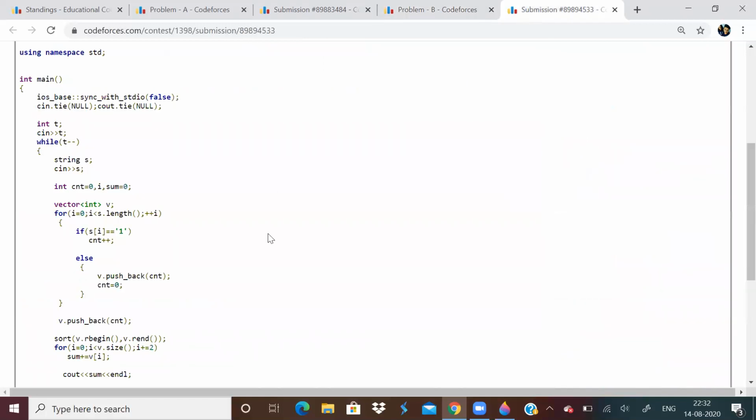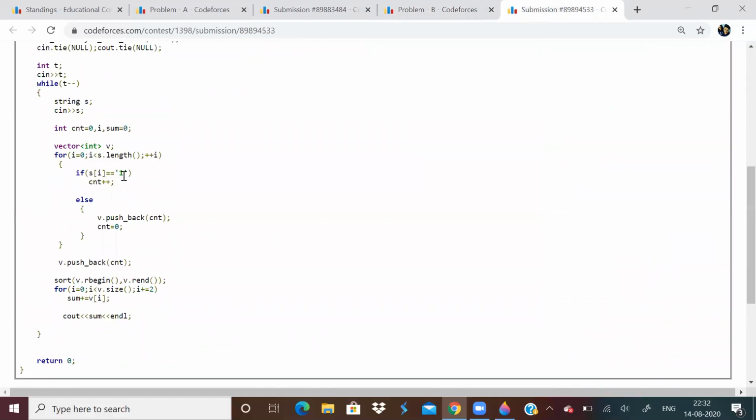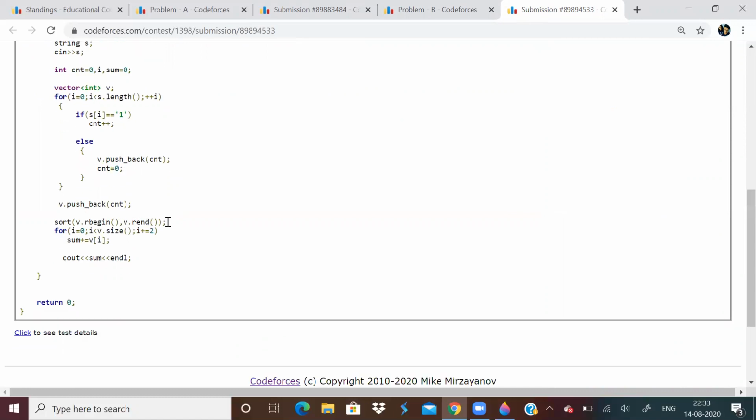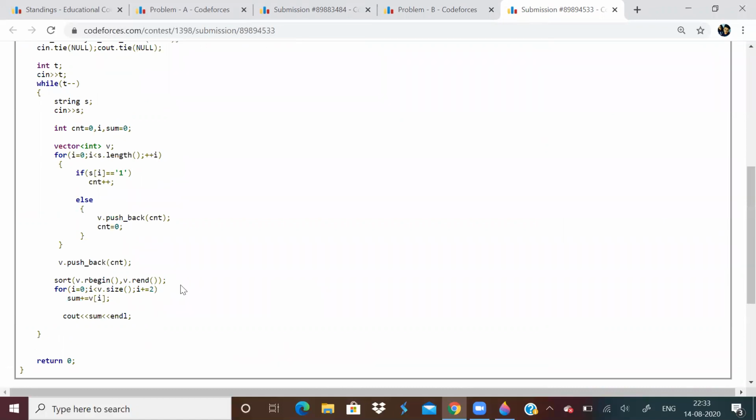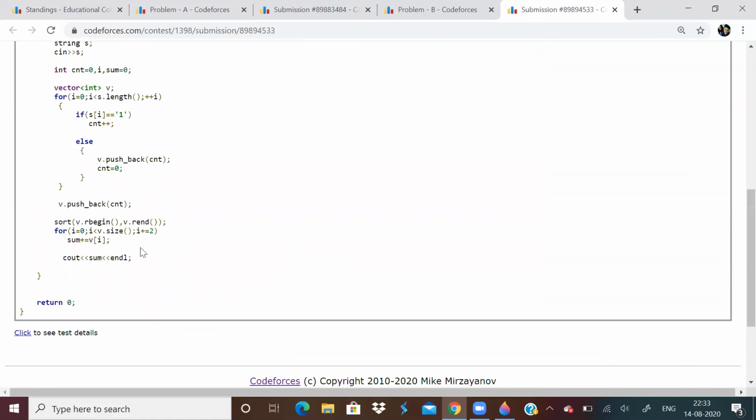So basically it's a very simple problem. Whenever we get 1 in the string, we'll count. If we don't get it, we'll put the count value in a vector. We'll sort the vector in decreasing order, and sum alternate elements. Sum of alternate elements because first Alice will play, then Bob will play. But we want only Alice's score. So we need to take the alternate elements.